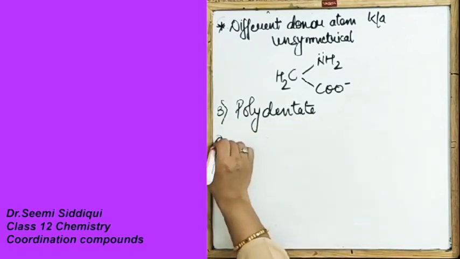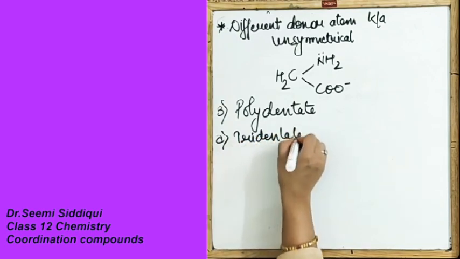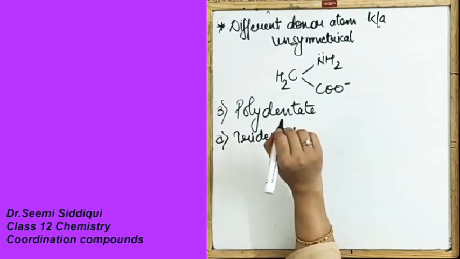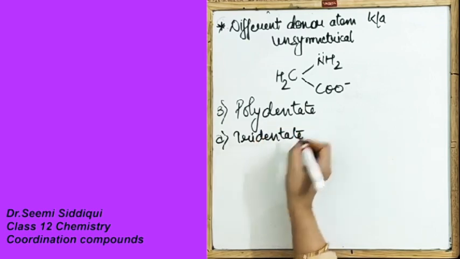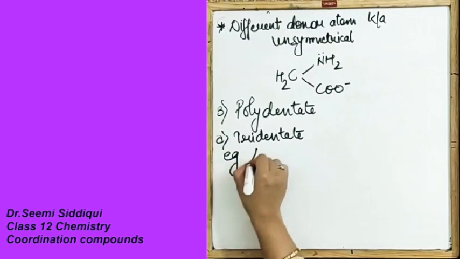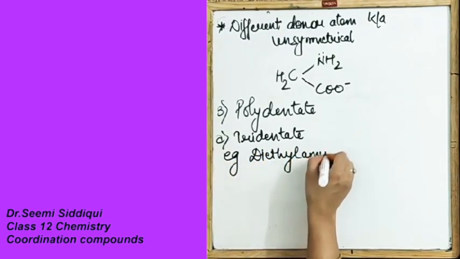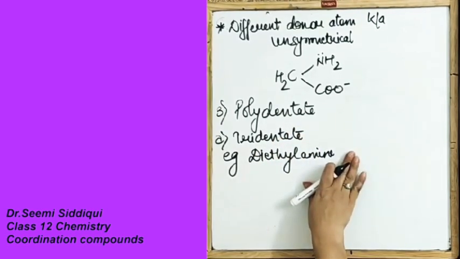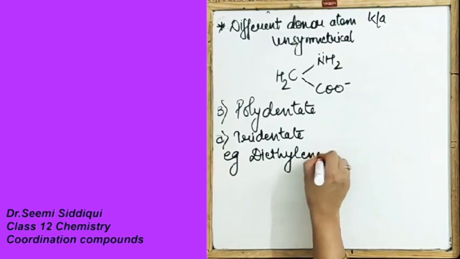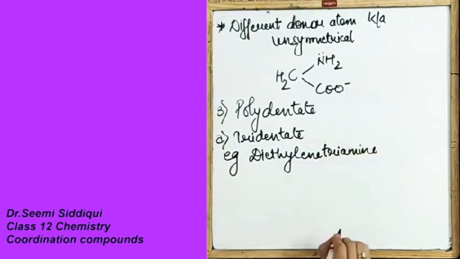In this one, first we do tridentate. For the example of tridentate, we take diethylene triamine.